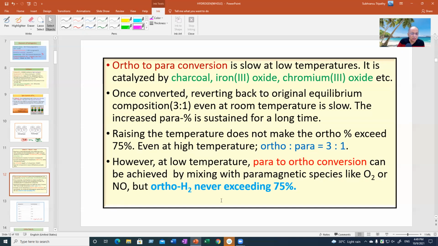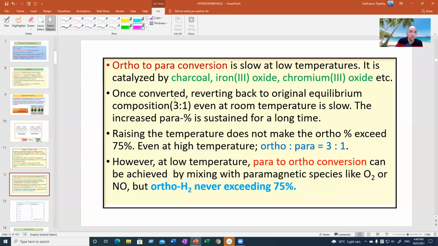But in no case can the percentage of ortho exceed 75%. Thermodynamically forbidden. So you must be very particular in your writing that it is 3:1 at room temperature. Even above room temperature, it is 3:1. Lowering the temperature increases para, and it becomes nearly 100% at 0 Kelvin. But if you want to convert para to ortho at low temperature, then you have to add some paramagnetic species. But even then, the percentage of ortho cannot exceed 75%.